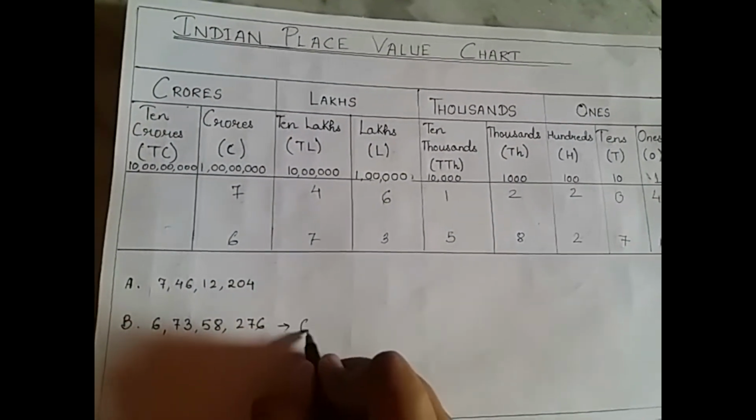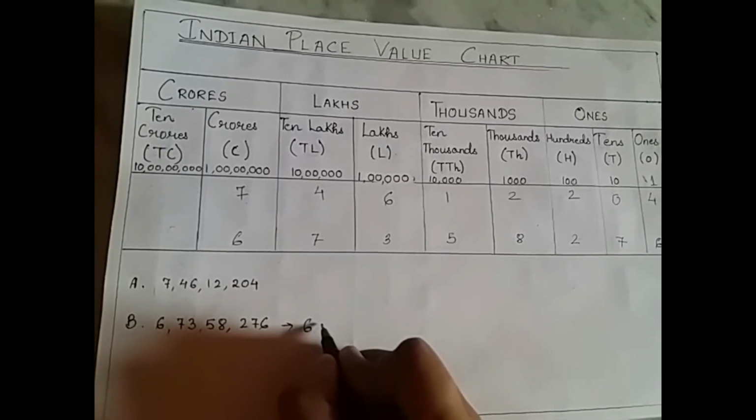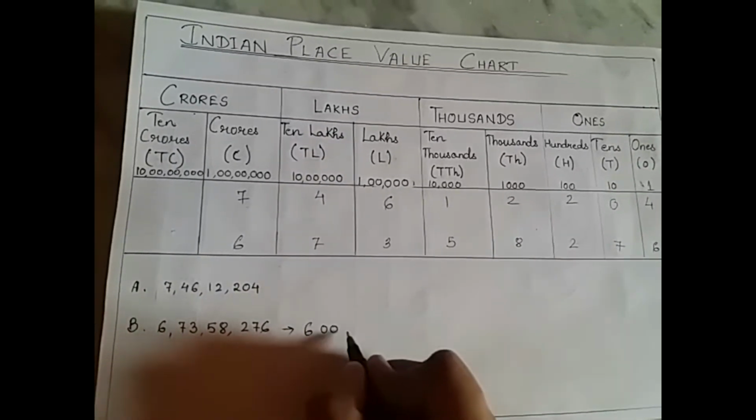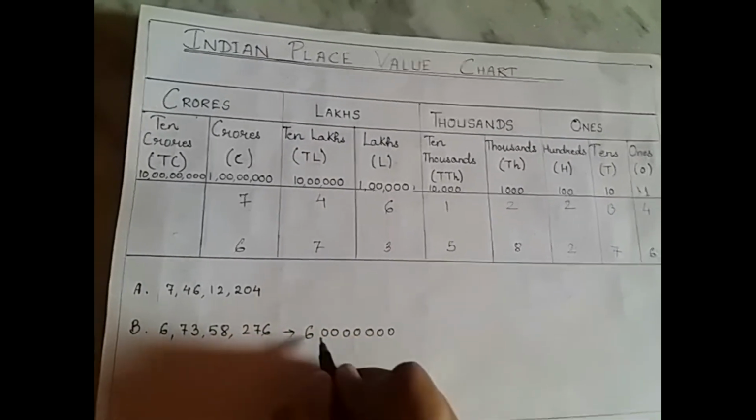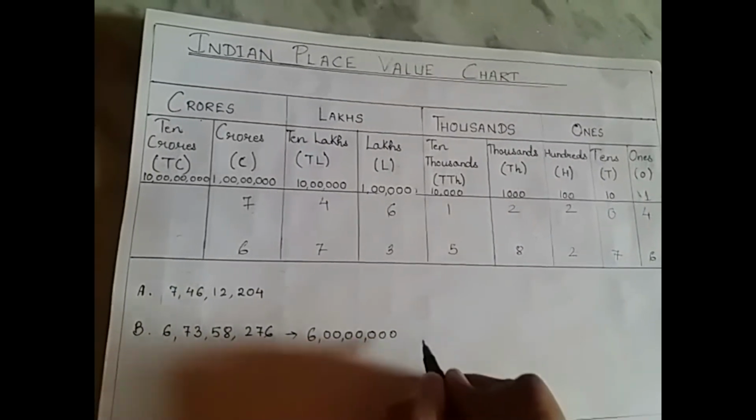We will write it like this: 6 crore means it has to have how many zeros? 7 zeros. So this is 6 crore.